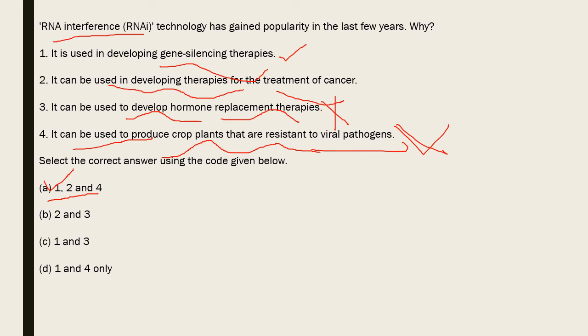And moving further, in producing crop plants that are resistant to viral pathogens, we use a technique called recombinant DNA, so that miRNA is induced by us externally all the time. Recombinant DNA helps in the synthesis of microRNA, which inhibits the viral pathogen processes.